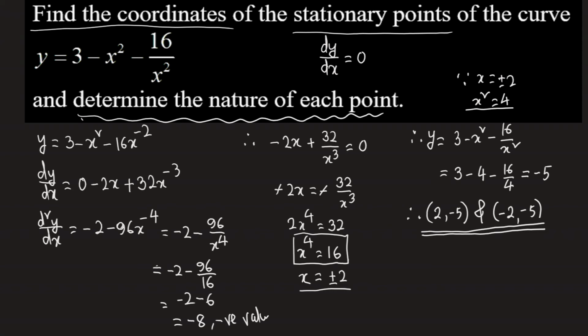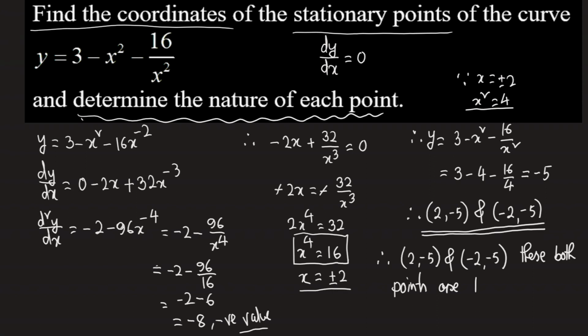We know a negative value stands for the maximum point. So we can conclude, therefore, that 2, negative 5 and negative 2, negative 5, both these points are maximum points. For a negative value, it gives us the maximum point or maximum value. So this is our conclusion of this question.